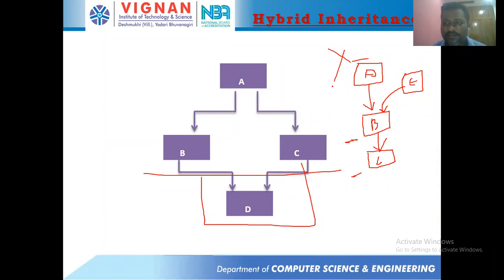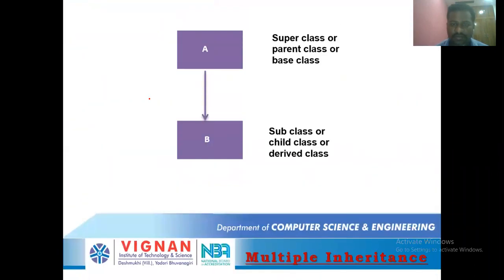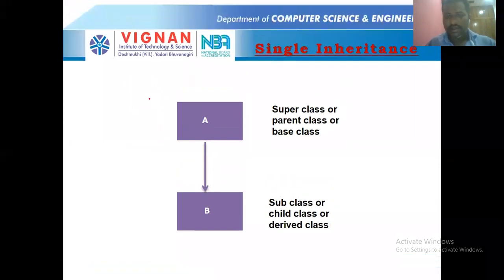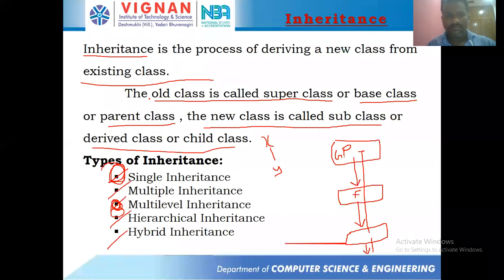Clear? Response, students. Yes, sir. Any doubts in these types of inheritance? Students, respond. We are conducting this for your sake, but if you're not responding, what's the meaning in that? Any doubts? No, sir. Can I proceed? Yes, sir. Okay.